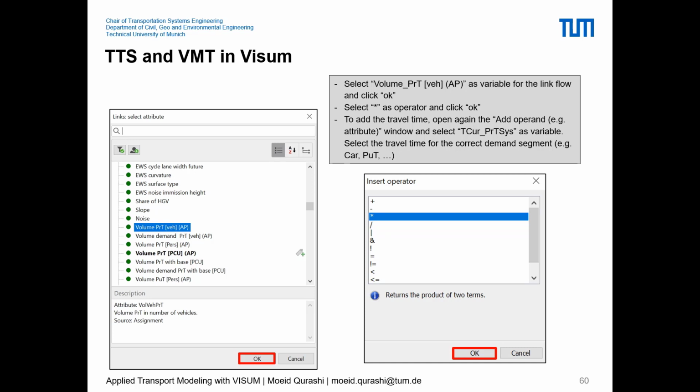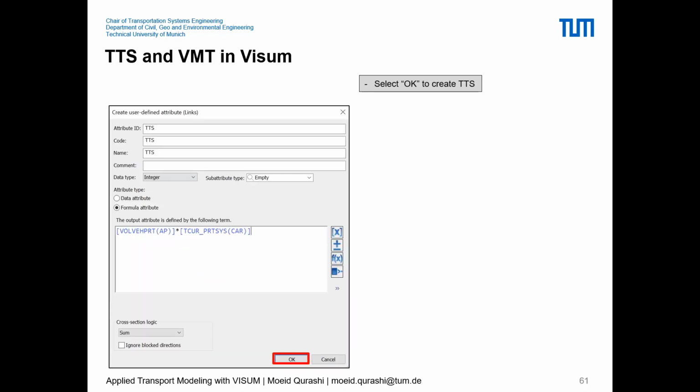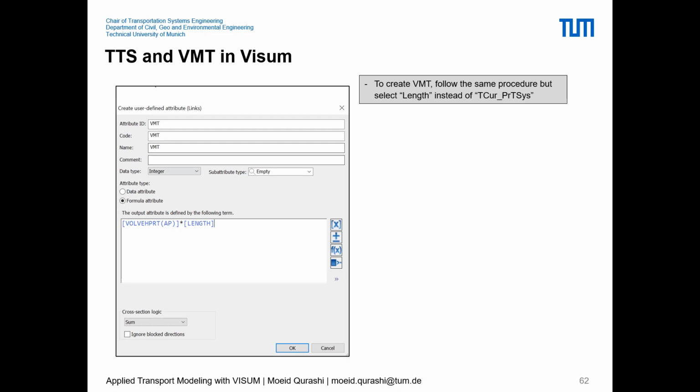Then we add the travel time, given as t current underscore private transport system, the current travel time for all the links. So the formula for TTS is the volume of vehicles on the links multiplied by the travel time of the vehicles on the links. Once we press OK, we will have the attribute for TTS.